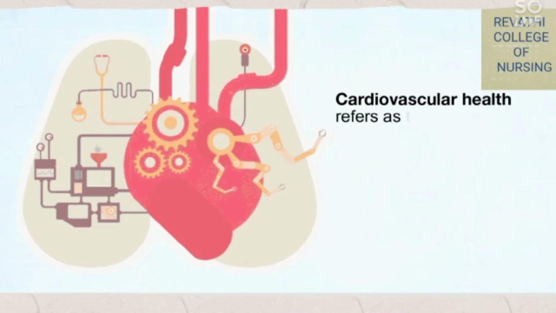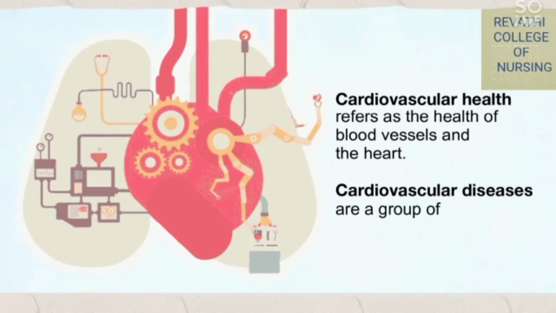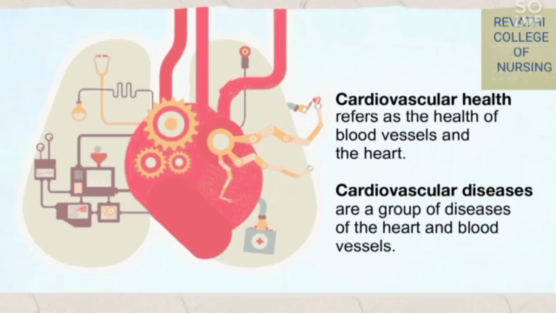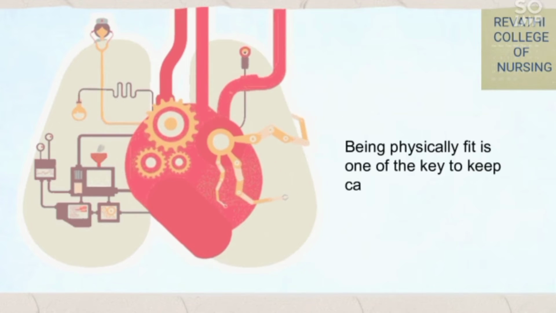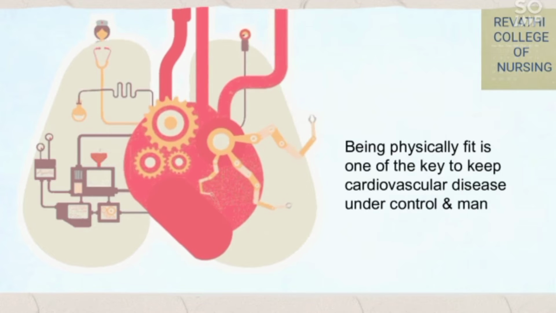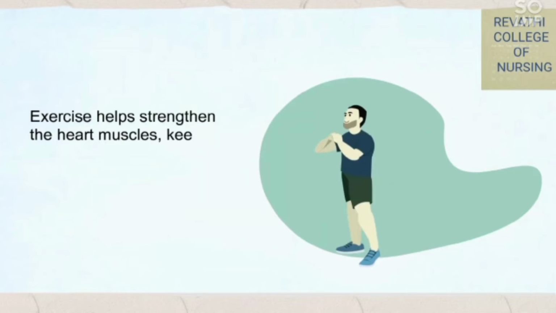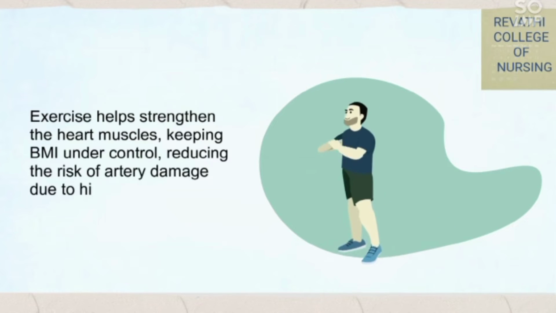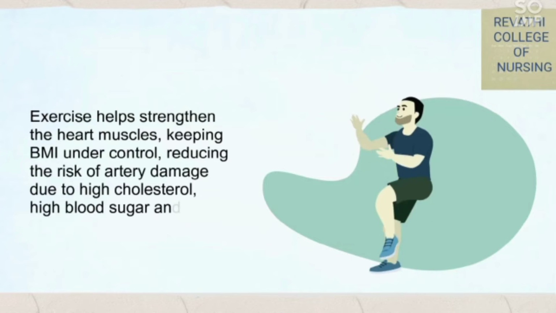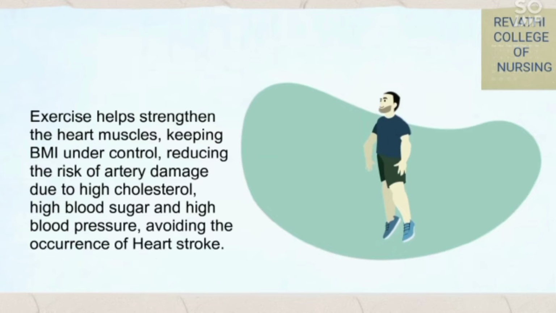Cardiovascular health refers to the health of blood vessels and the heart. Cardiovascular diseases are a group of diseases of the heart and blood vessels. Being physically fit is one of the keys to keeping cardiovascular diseases under control and managed. Exercise helps strengthen the heart muscles, keeping BMI under control, reducing the risk of artery damage due to high cholesterol, high blood sugar and high blood pressure, and avoiding the occurrence of heart stroke.